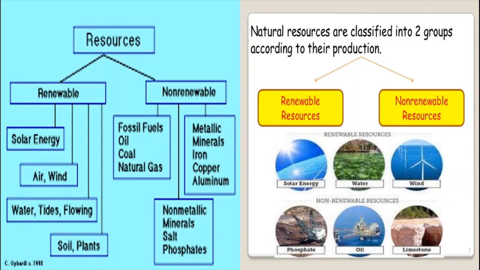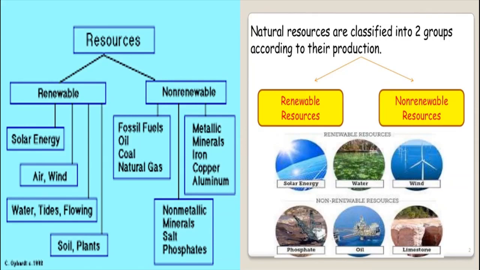Coal, petroleum and natural gases are some examples. Later on we will see conserving the natural resources: how to conserve these non-renewable resources, how to use them, and how we will help future generations to keep them safe. All those things we will study later.